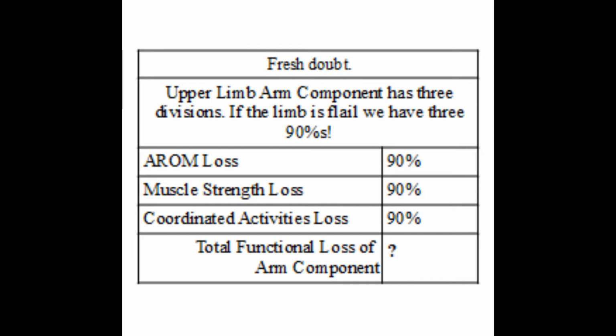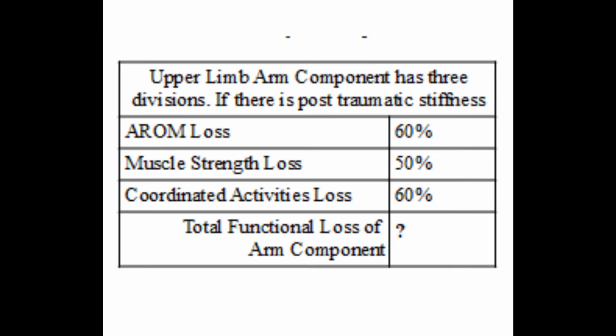In upper limb, for example, the arm component has 3 divisions and according to Gazette all the divisions have maximum value of 90%. If upper limb is totally flail, all these 3 divisions will be 90%. Then what is the final value for arm component? Is it going to be 270%, then reduce it to 100%, or what is going to happen? Let us look at this situation also. Such situation requires different processing of functional loss.